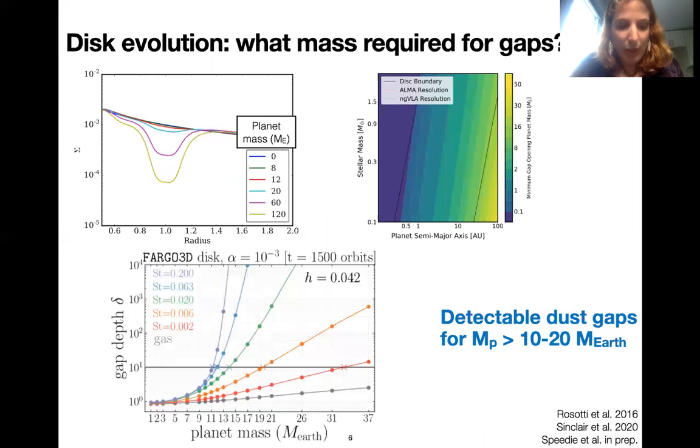So if we assume that all these disks with gaps are caused by pressure bumps, and we think that these pressure bumps are caused by planets, that means we can say something about the kind of planets responsible for these gaps. Several people have studied this question: what is the minimum mass required to clear a gap in a disk? Although these studies all show some dependencies on different disk and stellar conditions, overall, the conclusion is that a detectable dust gap requires a minimum planet mass of about 10 to 20 Earth masses.